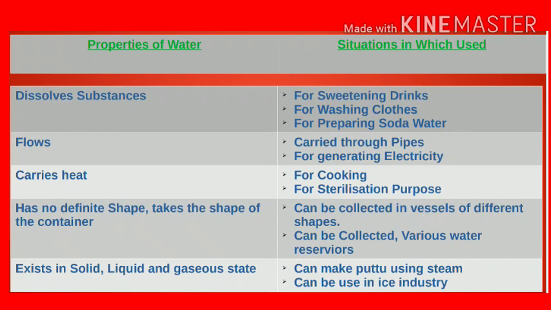And the next one is water has no definite shape, it takes the shape of the container. This property is used to collect water in vessels of different shapes, and it can be collected in various water reservoirs. Then next is water exists in solid, liquid and gaseous state. This property we make use of to make butter using steam and it can be used in the ice industry.